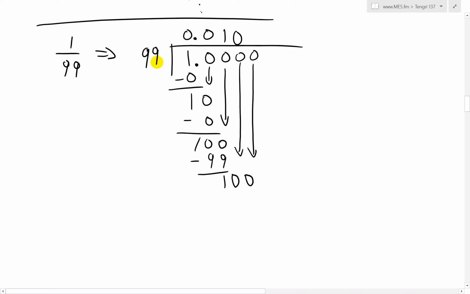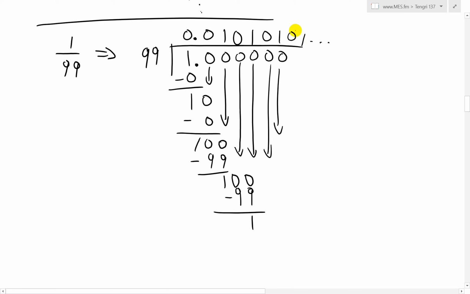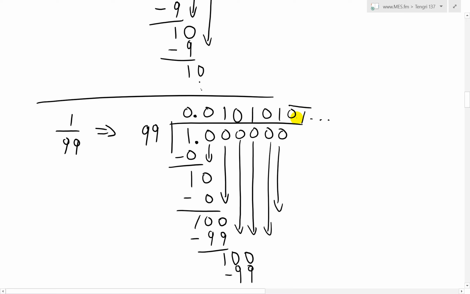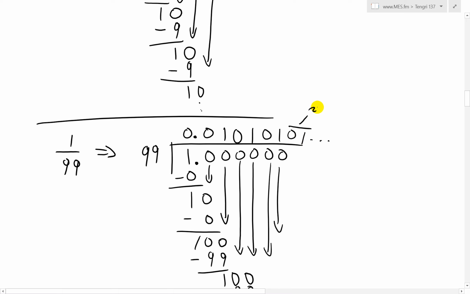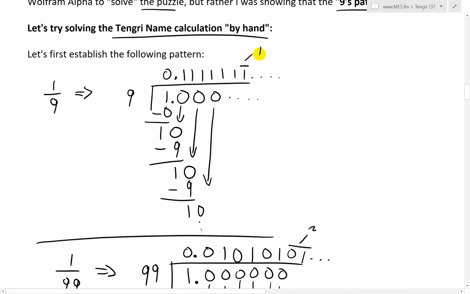So now we have 99 goes into here once. That's all I got, 99. Subtract this, and we get a 1. Same idea. You bring this down, put a 0, put a 1, etc. And this goes 0, 1, it keeps going on and on. And now the repeating pattern is 2 digits. Now we have 0, 1. So 2 digits are repeating, as opposed to here it's just 1.